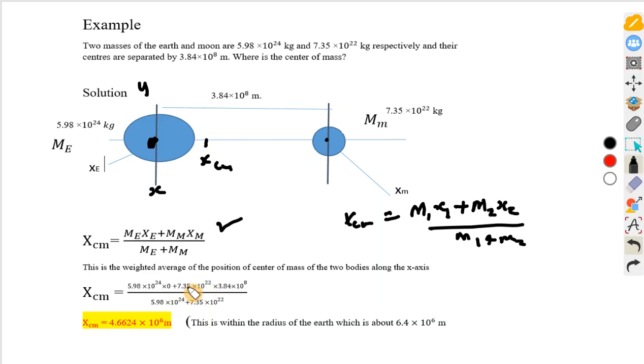Once you do this calculation, you have that the position of the center of mass of these two bodies along the x-axis is 4.6624 times 10 to the power of 6 meters. And you now notice that this is within the radius of the Earth, which is 6.4 times 10 to the power of 6 meters.